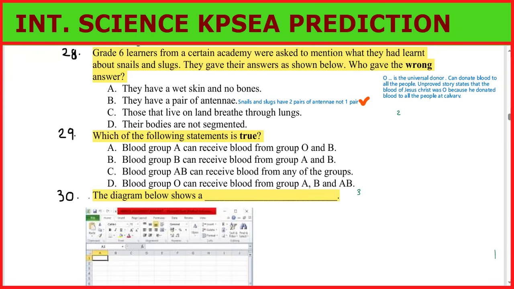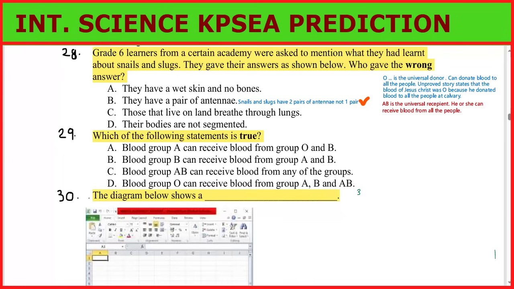Let's go to point number 2 about B. So blood group O is the universal donor, it can donate blood to anyone. Then you go to 2. In 2, we can say AB is the universal recipient.